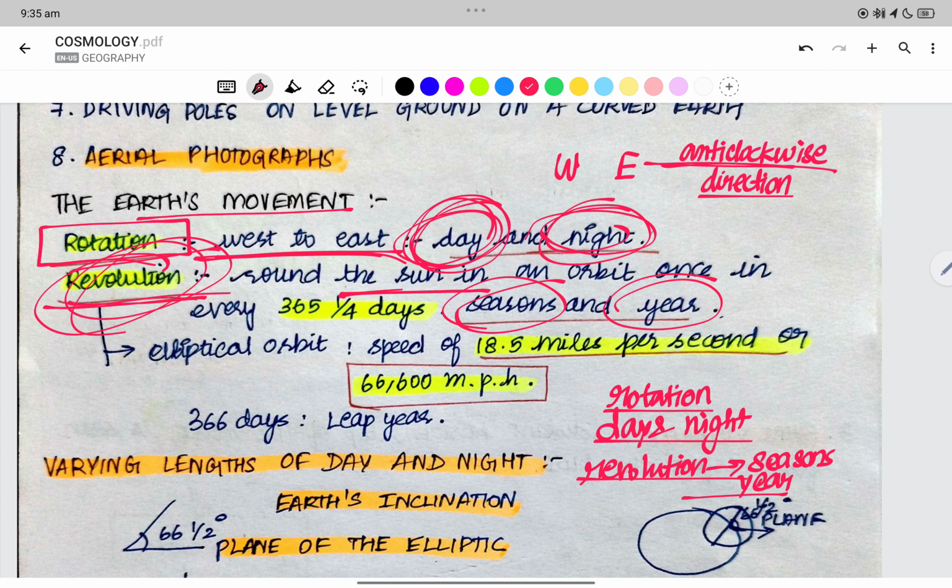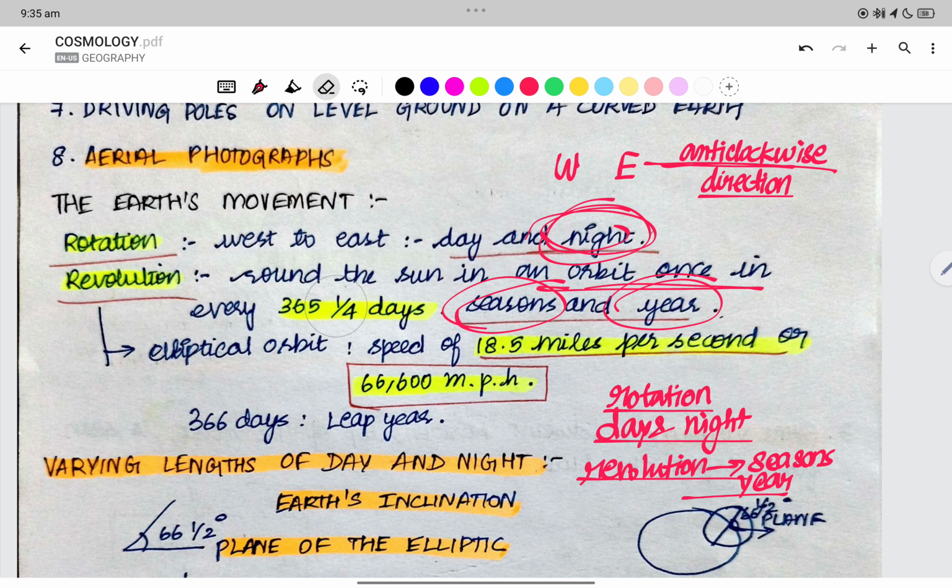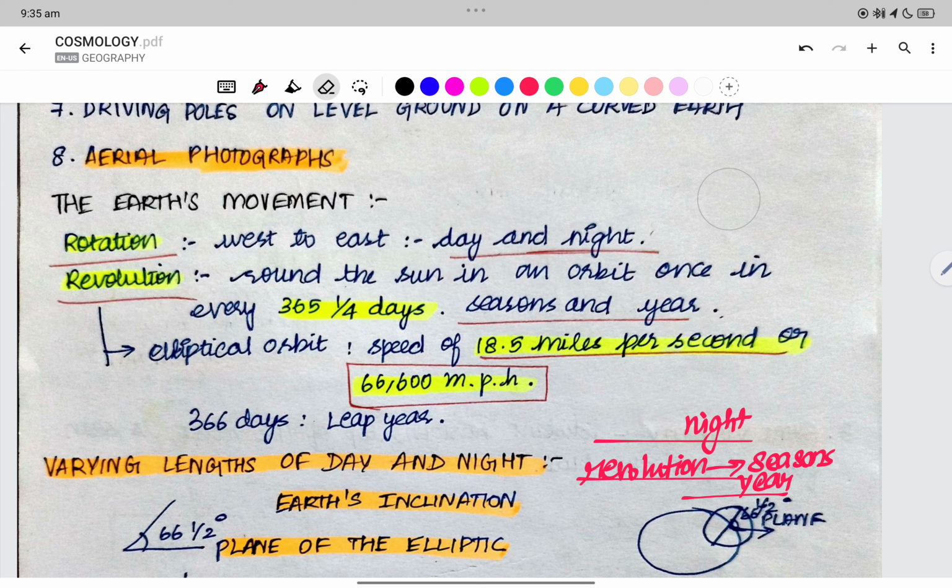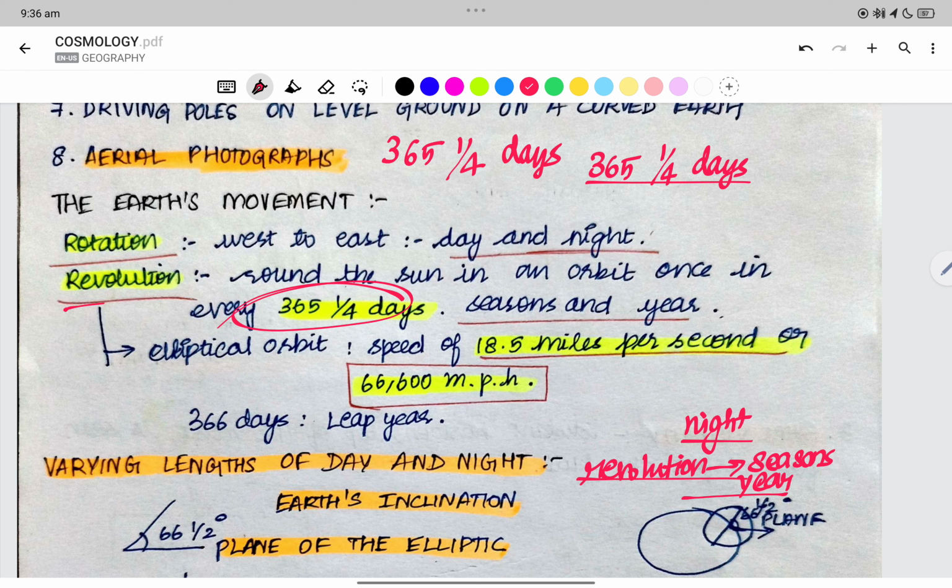Revolution is around the sun in an orbit, an elliptical orbit. We have 365 and a quarter days as the revolution period of the earth. It is responsible for seasons and years.